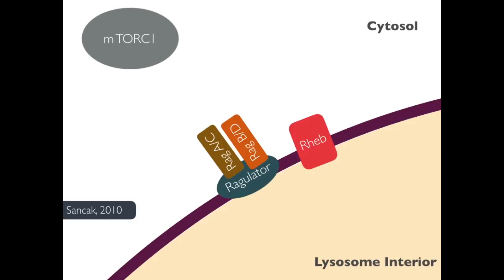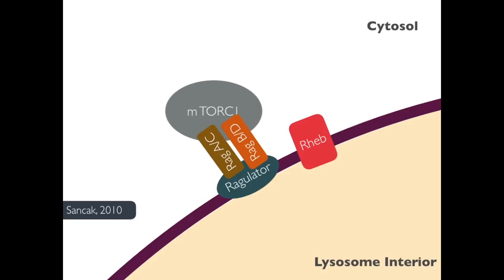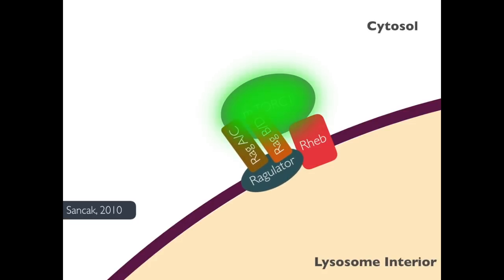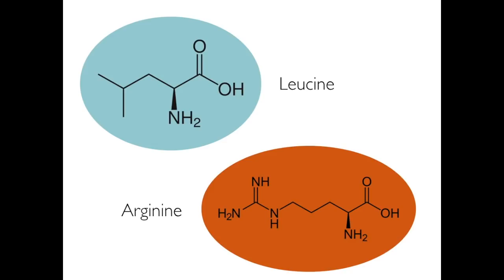Experiments show that a complex of proteins, called the Ragulator-Rag complex, is also found in the lysosomal membrane. The Rag proteins in this complex can bind free-floating mTORC1, and thus bring it close to Rheb for activation. Amino acids are somehow necessary for Rag proteins to capture and bind mTORC1. The most well-studied amino acids are leucine and arginine, both of which are known to stimulate mTOR signaling. Recent work in the field has helped uncover exactly how leucine promotes mTORC1 activation and mTOR signaling.